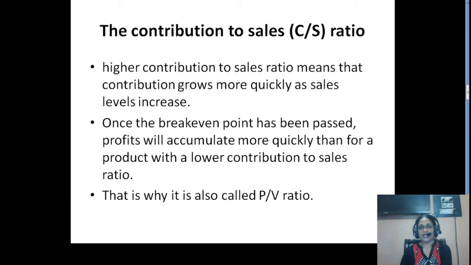Once the break-even point has been passed, profits will accumulate more quickly with a higher contribution to sales ratio than for a product with a lower ratio. That is why it is called the PV ratio, profit volume ratio: how your profit moves up with the increasing levels of volume. In a way, we are trying to find out how your profits can be controlled by maneuvering the volume of production.